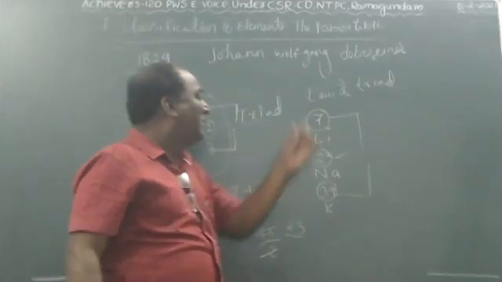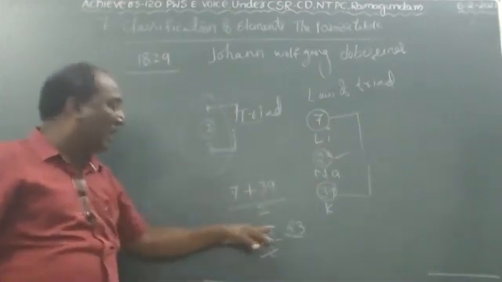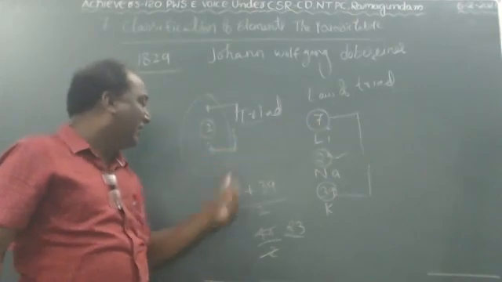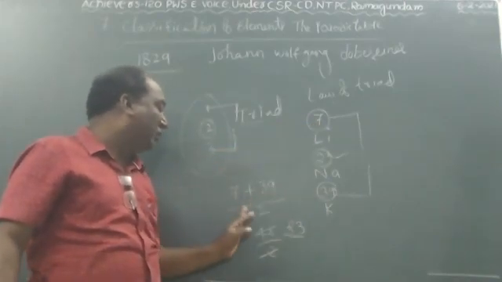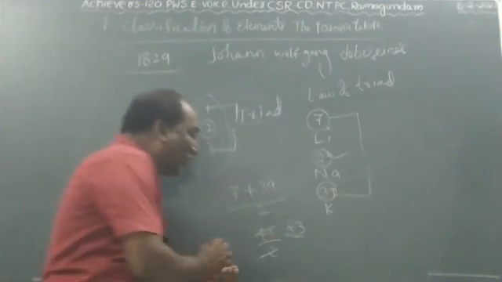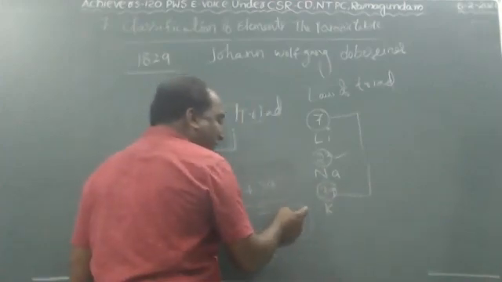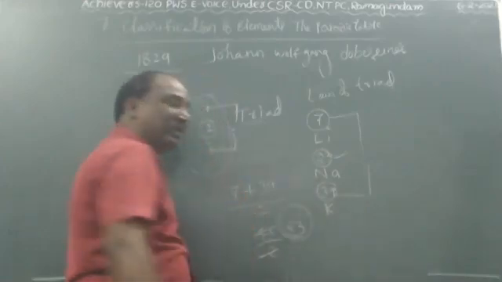According to the triad law, the average of the atomic weights of the first and third elements equals the middle element: 7 plus 39 is 46, divided by 2 is 23. The middle element, sodium, has atomic weight 23.